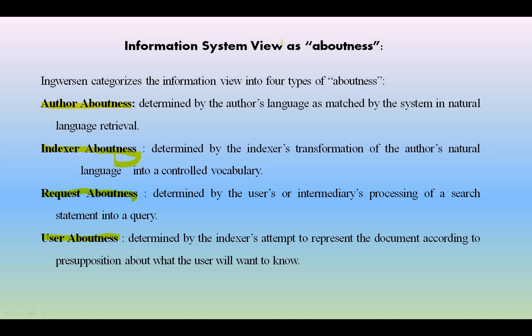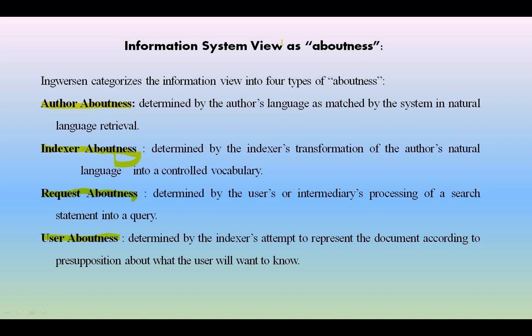And finally, user aboutness. User aboutness is where the user uses some kind of indexing to access the information from the document, and whatever information is wanted by the user must be clearly accessible, it must be clearly provided by the system. So these are the various kinds of aboutness: author aboutness, indexer aboutness, request aboutness, and user aboutness.